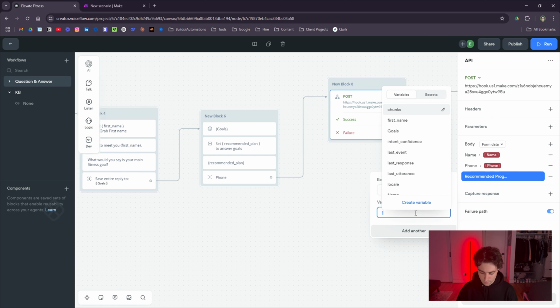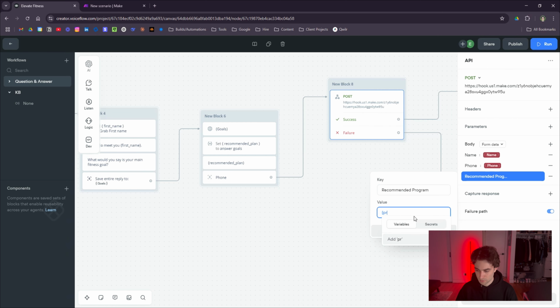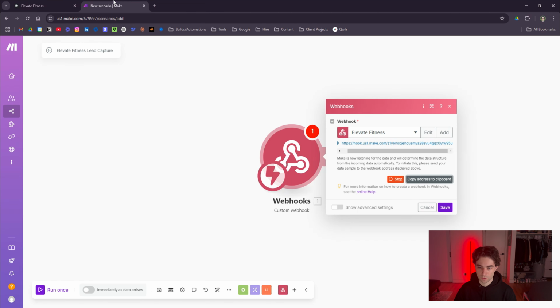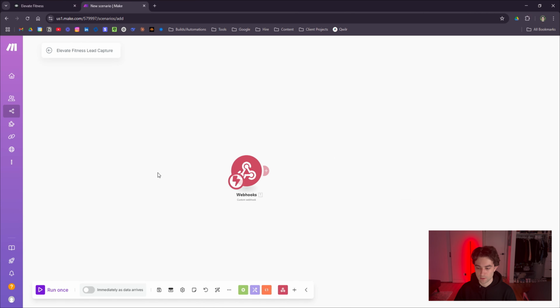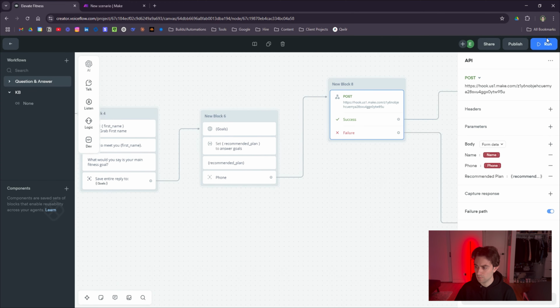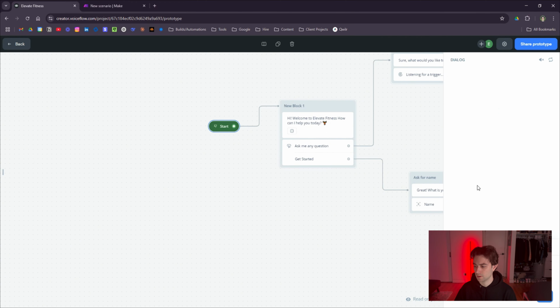And then that was saved as recommended plan here. Okay, plan, not program. Sweet. So we're sending all of this to make.com. So let's just give that a test and also be testing out the agent as well. So we'll do run once. We're waiting on this. And then we'll run this entire agent so you can kind of see how it works as well.